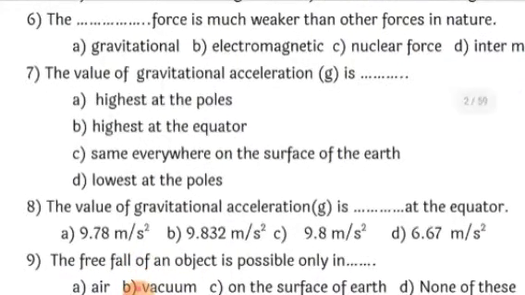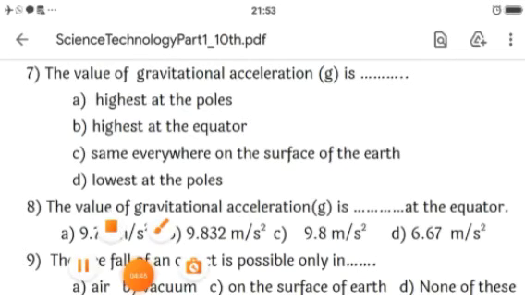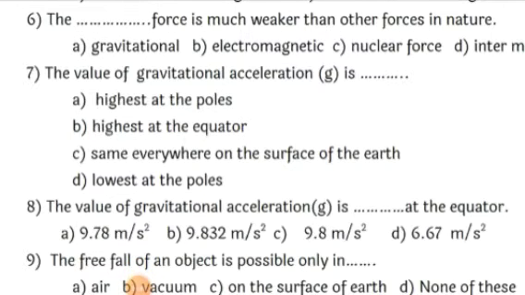The value of gravitational acceleration is, okay, now you have learnt according to the surface of the earth, we find that the value of g changes. That means you know that our earth is not completely spherical, because at the poles it is flattened. Since it is flattened at the poles, the value of gravitational acceleration becomes highest at the poles.